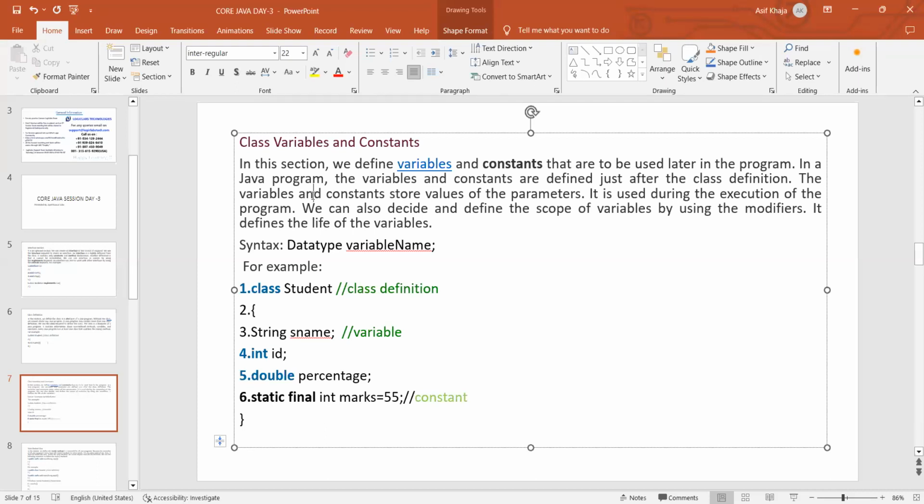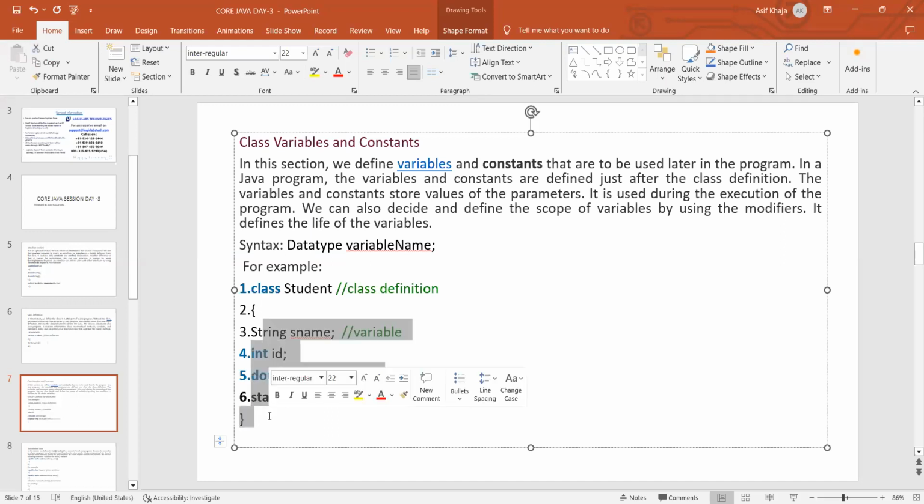Normally, we define variables and constants that are to be used later in the program. That means what are the variables and constants we are going to use in the program, which we'll discuss now. In the Java program, the variables and constants are defined just after the class definition. Anything will be defined immediately after the class definition only.